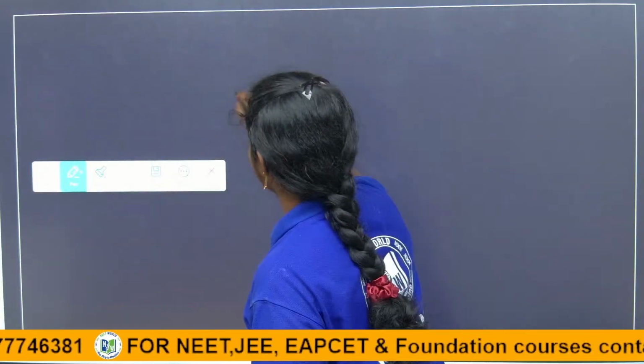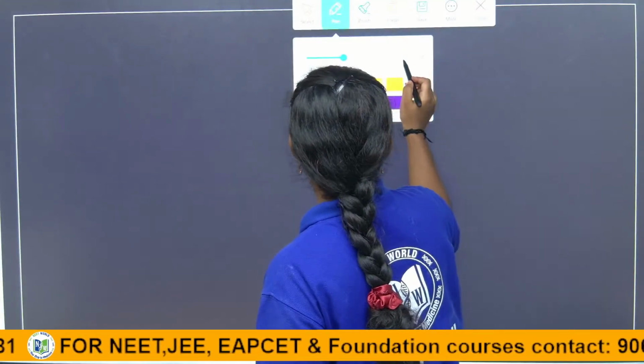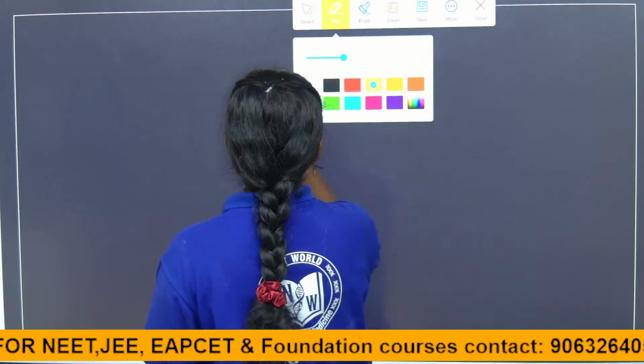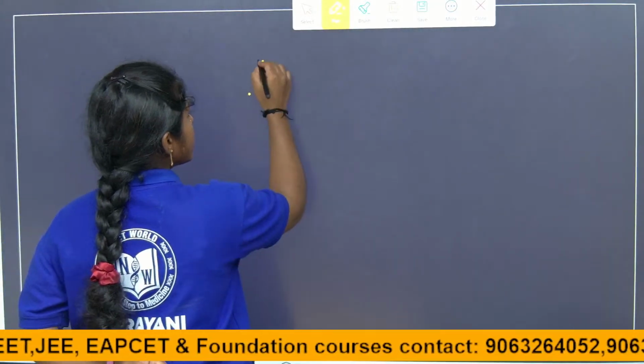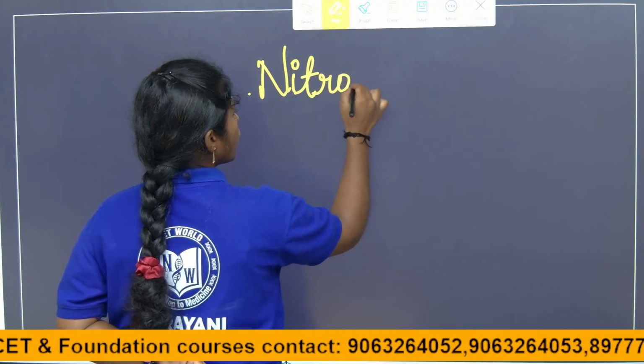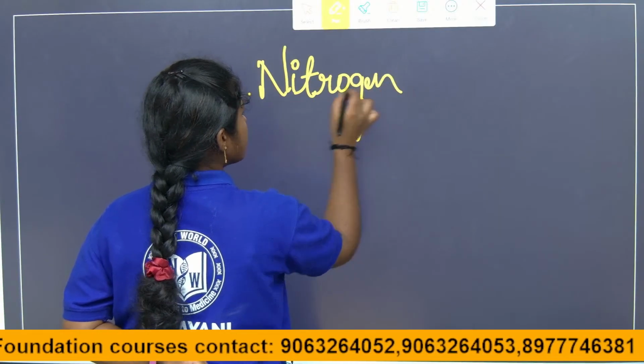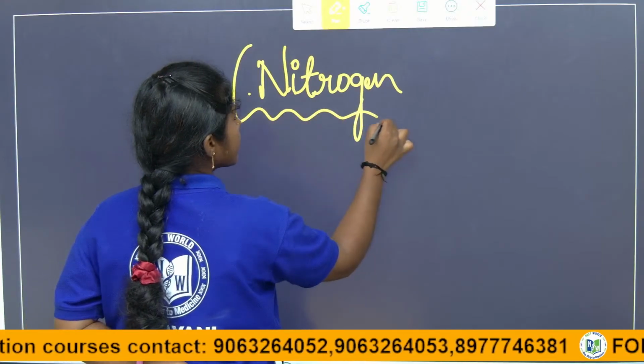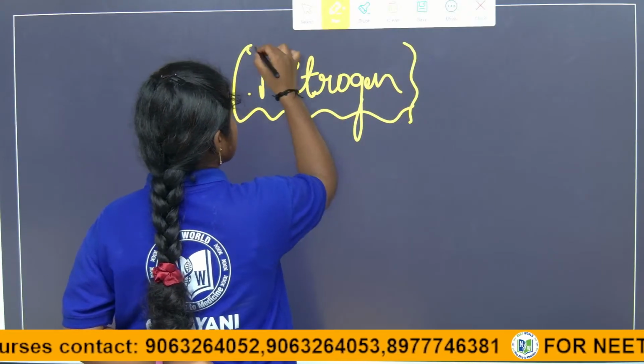So what is nitrogen? Where is nitrogen available? Nitrogen is a gas.